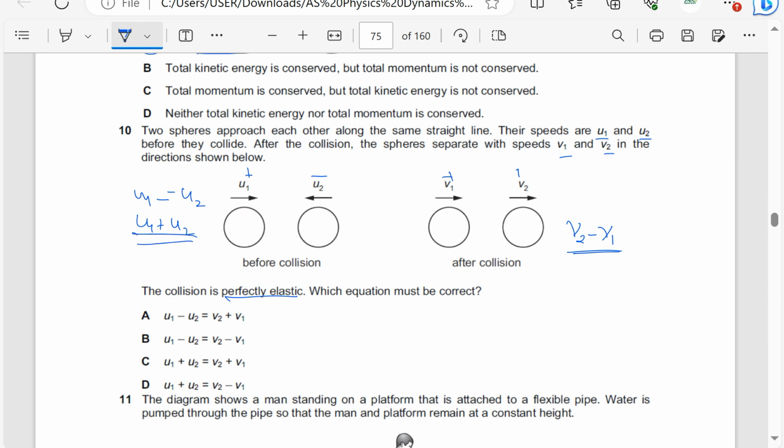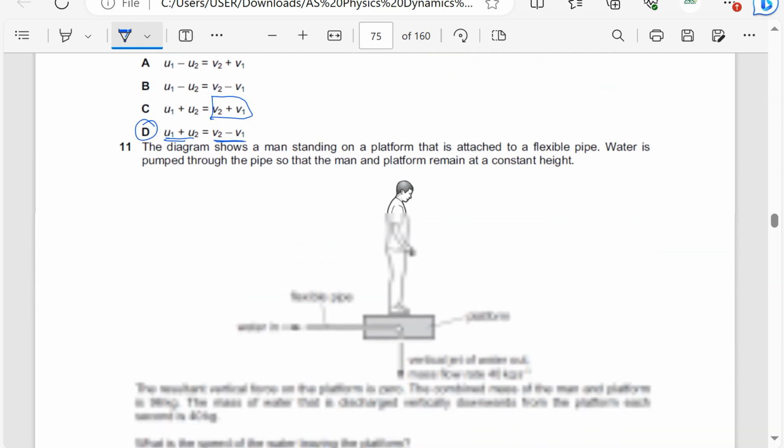So which equation must be correct? Automatically it is going to be D. Relative speed of approach equals the relative speed of separation. This cannot be correct because the word relative means we subtract the speeds. And since they're in the same direction, they are both positive, so the minus stays there. Here, they were in opposite directions. That's why this minus, when we combine it with this one, became plus. So the answer is D.